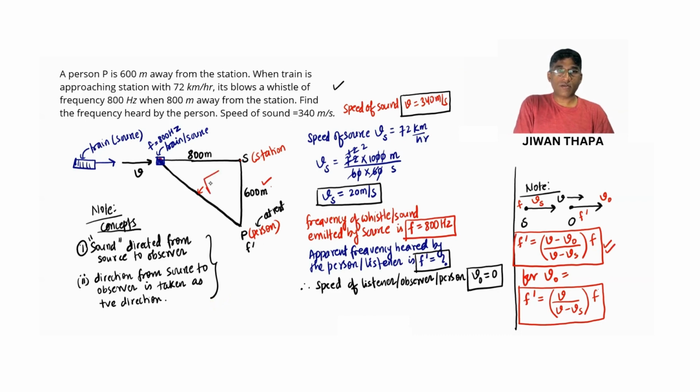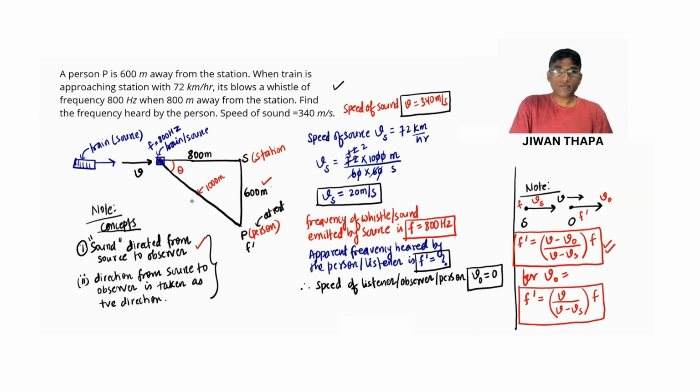So we have under root 800 square plus 600 square. So on calculating it, we get this distance equals 1000 meters, and let this angle be theta. Now we need to note that we always take sound directed from source to observer.